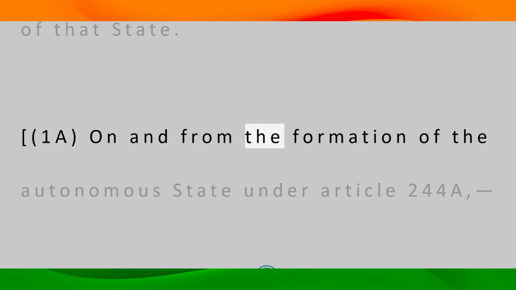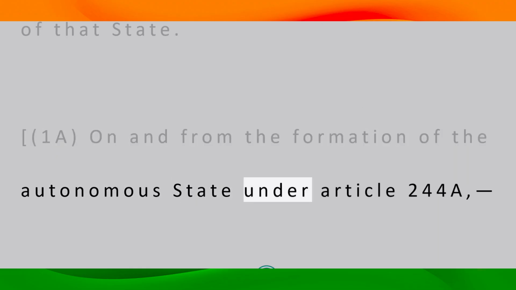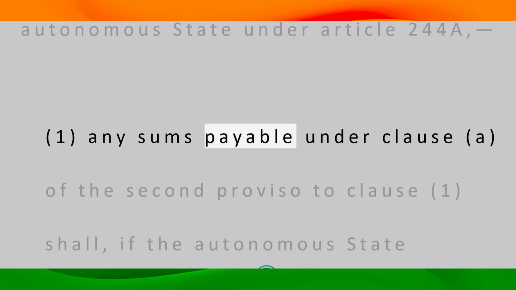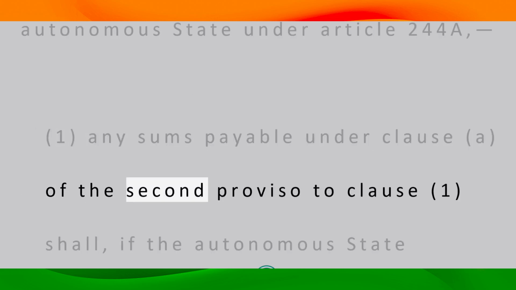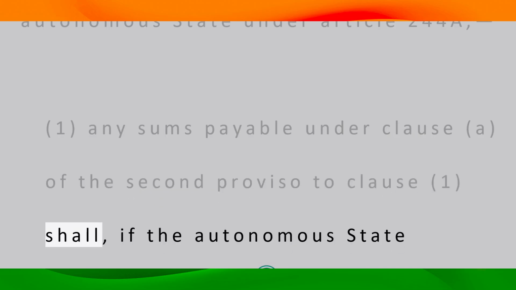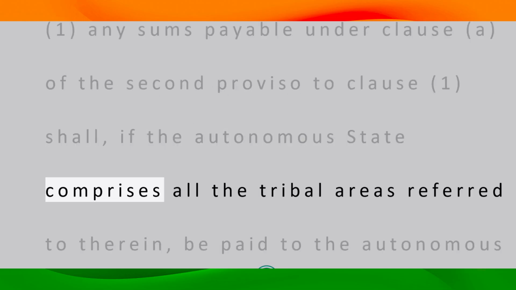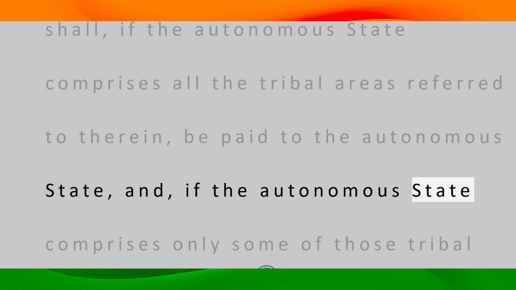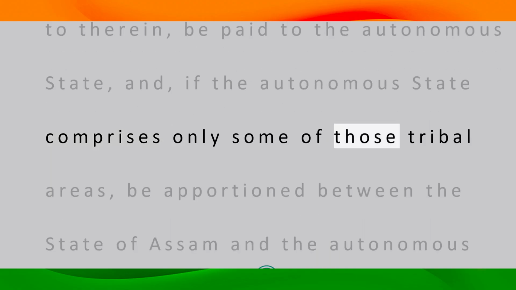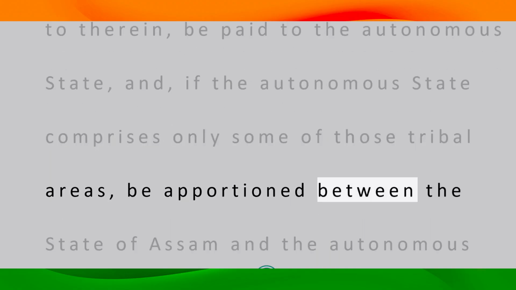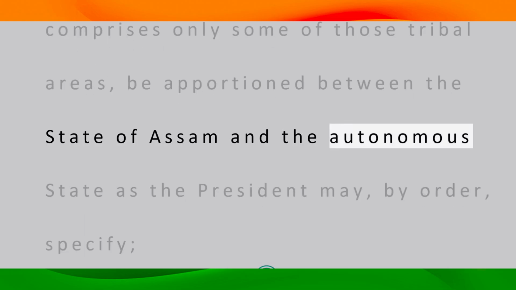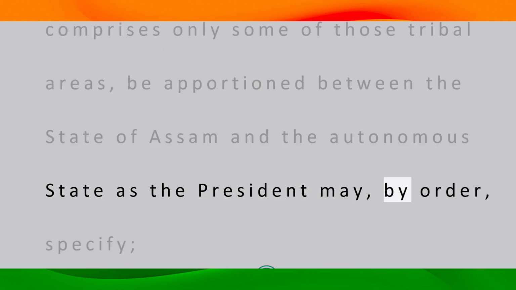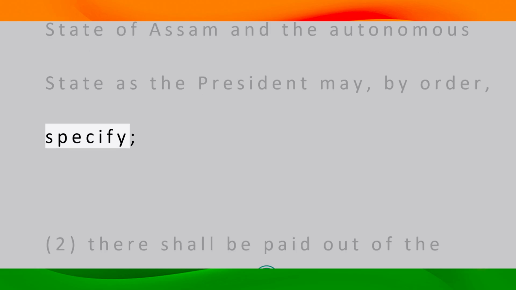1A. On and from the formation of the autonomous state under Article 244A, 1. any sums payable under Clause a of the second proviso to Clause 1 shall, if the autonomous state comprises all the tribal areas referred to therein, be paid to the autonomous state, and, if the autonomous state comprises only some of those tribal areas, be apportioned between the state of Assam and the autonomous state as the President may, by order, specify. 2.